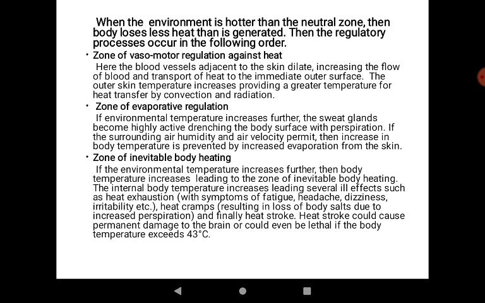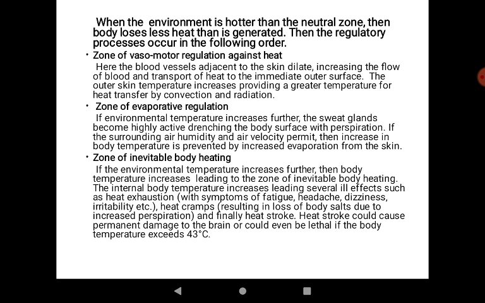Similarly, when we deal with an environment which is hotter than the neutral zone, the body loses less heat than it is generated. Then the regulatory process occurs in the following order. First, as we have discussed in the earlier section, the zone of vasomotor regulation against heat. In the earlier case, there was a contraction of the blood vessels. In this case, the blood vessels adjacent to the skin dilate, resulting in increased flow of blood and transport of more heat to the outer surface, so that more heat can be rejected from the body to maintain the temperature.